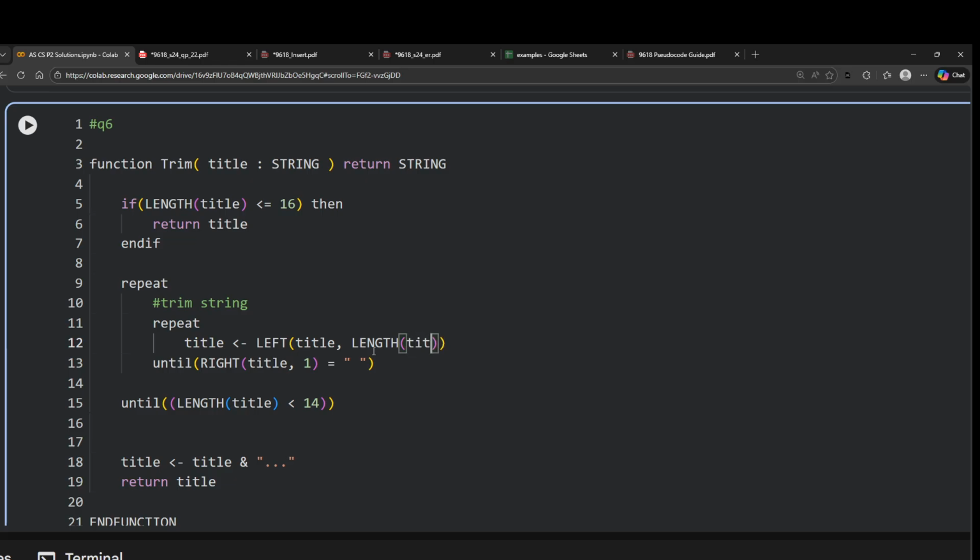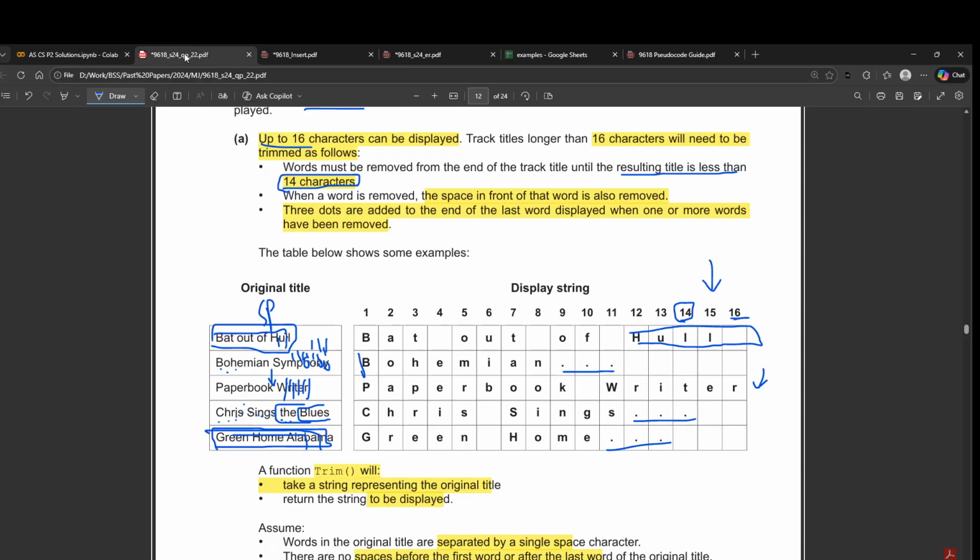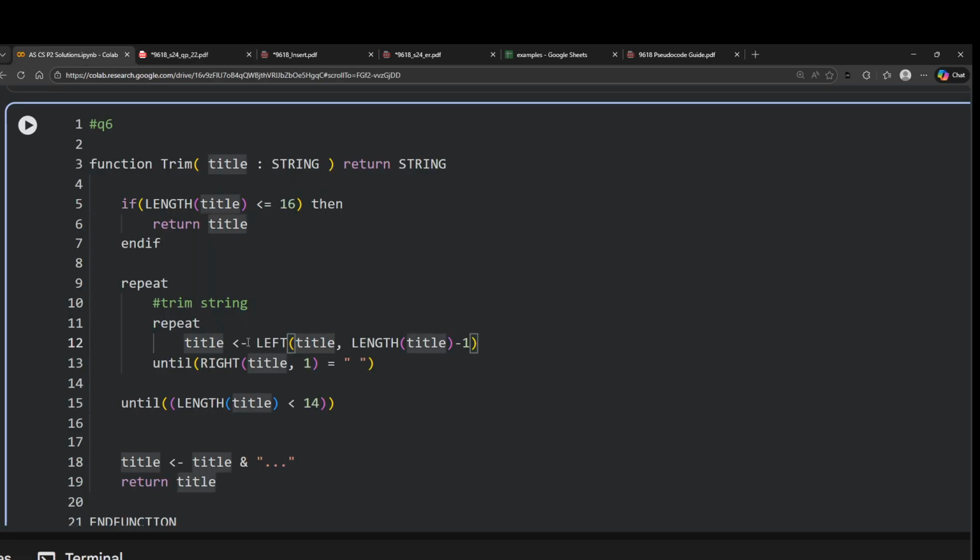So this would be the length of title, and from it we keep subtracting one each time, and this would keep us getting one character from the side. And then we keep on doing this until we hit a space from the right side. Okay, I think this makes sense. Ramin, go ahead and ask your question.